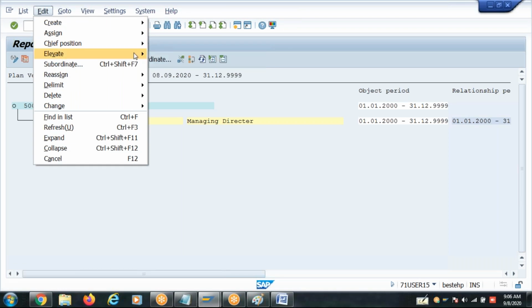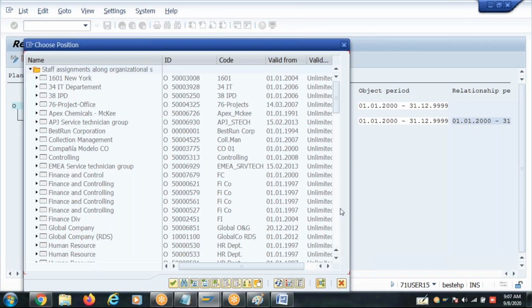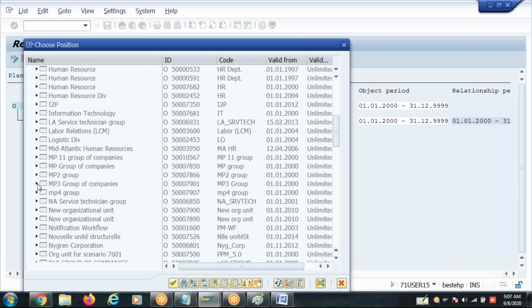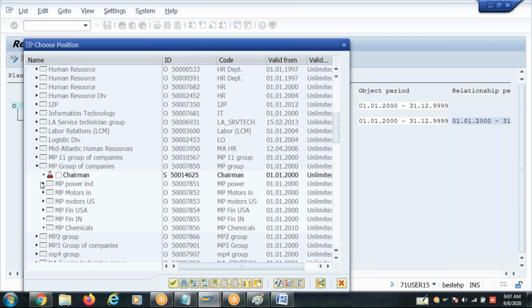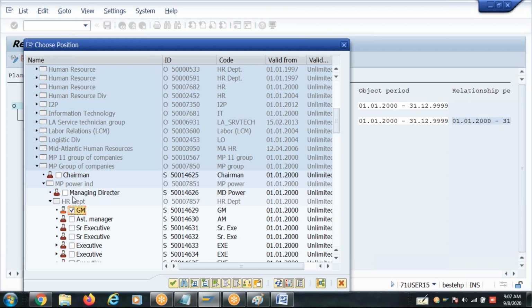Edit, elevate, within org unit or general. Edit, elevate, general, not within org unit. You are going to make him a manager to the general manager here. This managing director is a manager to the general manager.